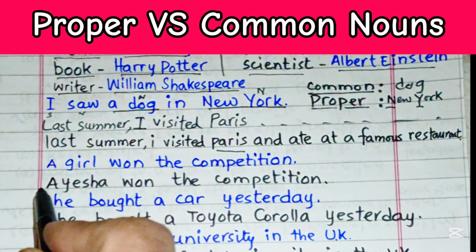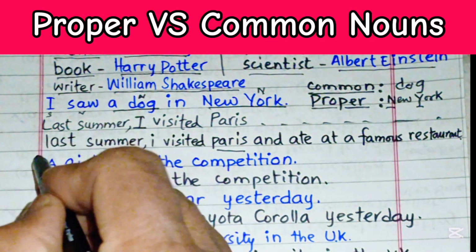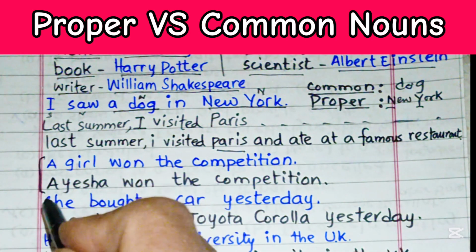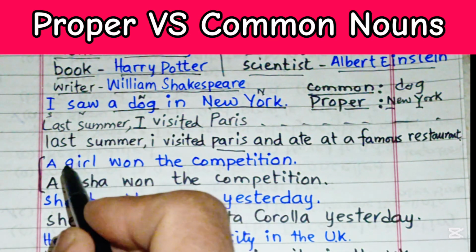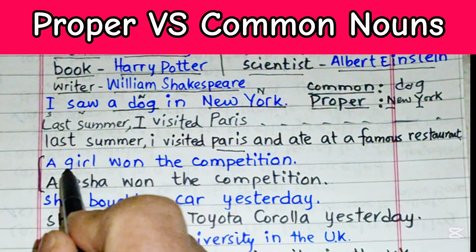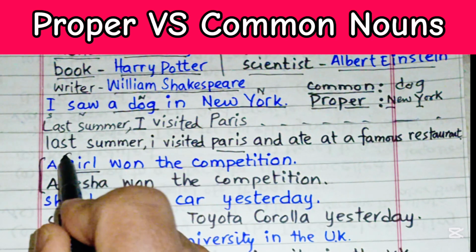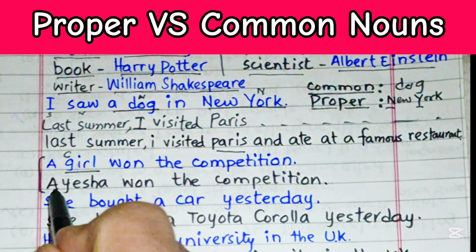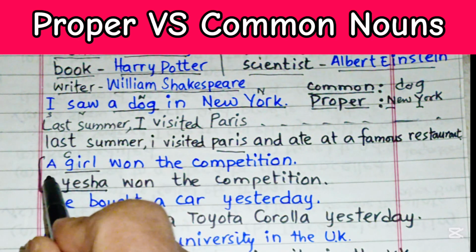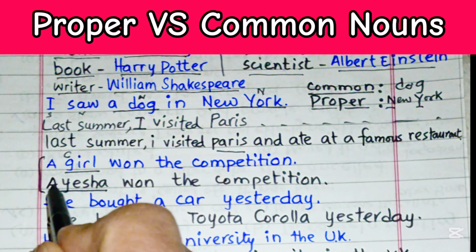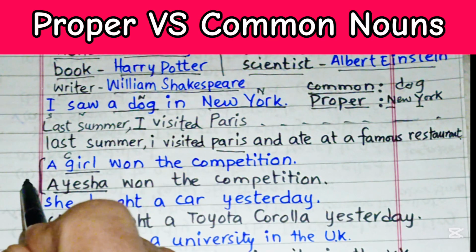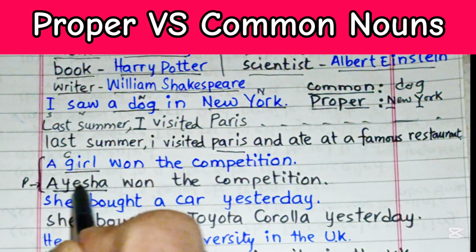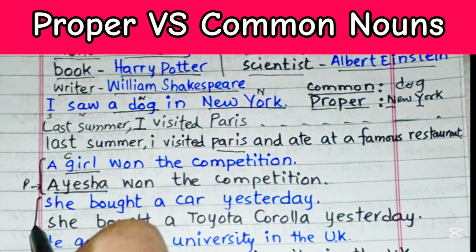Now let's have a look at a few comparisons or contrasts, and we have five to six sets of sentences. A girl won the competition. A girl, this is a common noun, won the competition. But if I name Aisha, this is no more a common noun. It has an initial capital, but at the same time this is not the name of a common girl, rather it is a proper noun. So this is going to be proper. Aisha won the competition.